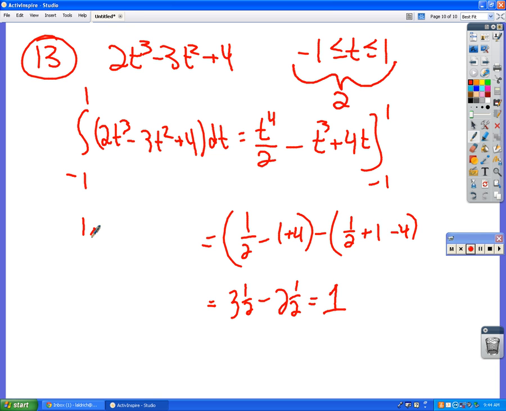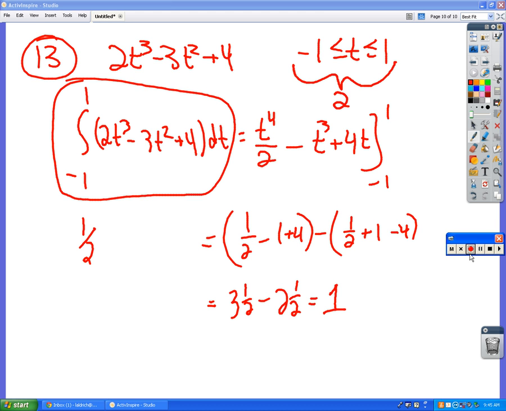If you want the average value, you divide by the width of the interval, so 6 divided by 2, and the answer is 3.